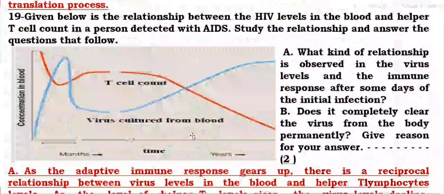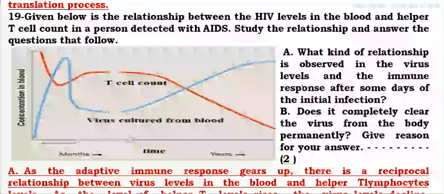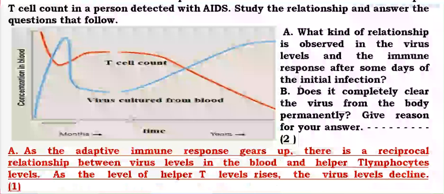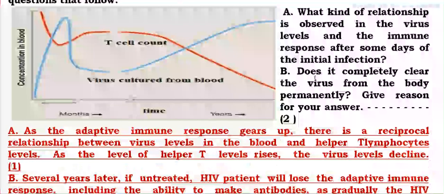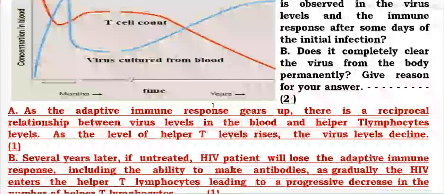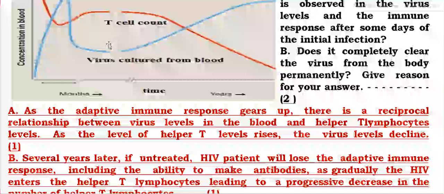What kind of relationship is observed in the virus level and the immune response after some days of the initial infection? Adaptive immune response gears up, there is a reciprocal relationship: as the virus amount increases, the T cell count decreases. It means they are inversely proportional to each other.